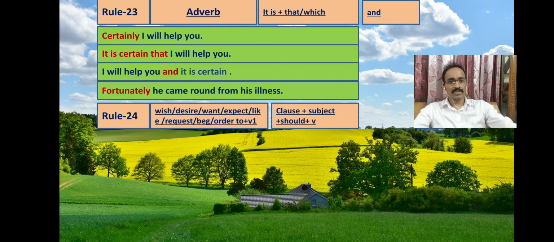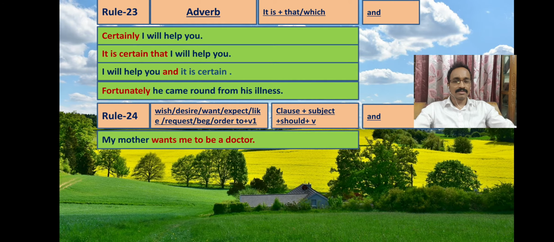In this case, to make it a complex sentence, we will connect the clauses using should. We will use two clauses, and the subject plus should plus verb 1 should be used. And to make it a compound sentence, we will use and. See the example, my mother wants me to be a doctor.